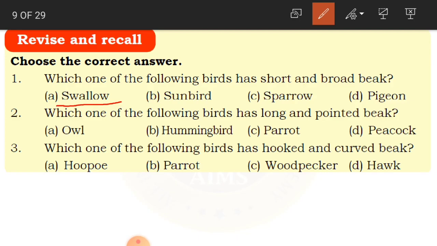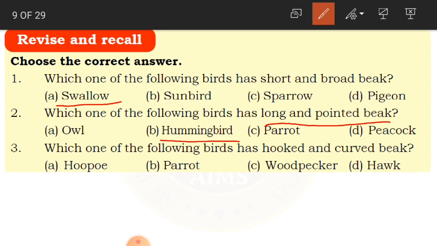Clear? Now, second one: which one of the following birds has a long and pointed beak? Is it A. owl, B. hummingbird, C. parrot, or D. peacock? Yes, it is hummingbird. Clear, children?